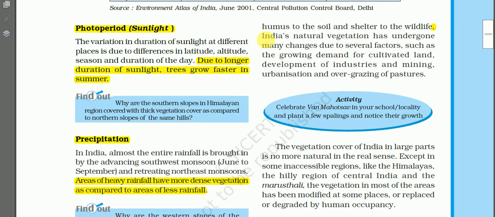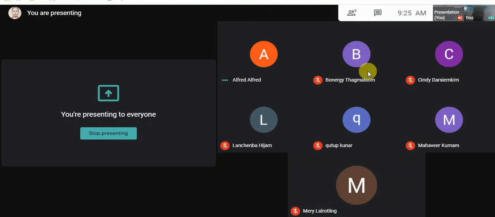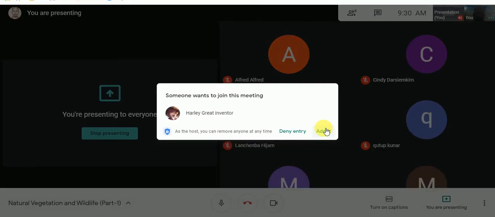Forests also provide humus to the soil and shelter to wildlife. When the leaves of the trees decompose, they give humus, organic matter, to the soil, and the forests are the home of wild animals. So in this way, forests give so many useful things to us.